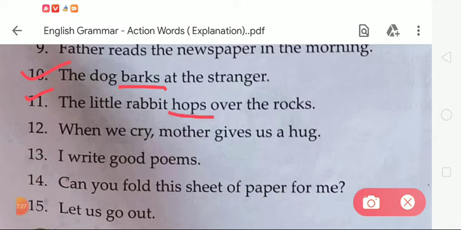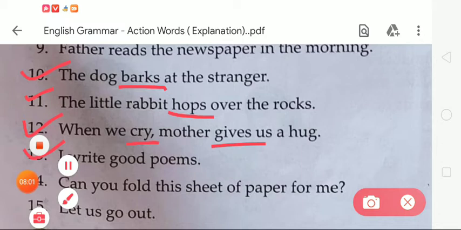Now next, in number 12, when we cry, mother gives us a hug. Student, tell me which word is the action word? In number 12, the action word is cry. Student, in number 12, there is one more action word, that is gives. When we cry, cry is an action word. Mother gives is also an action word.